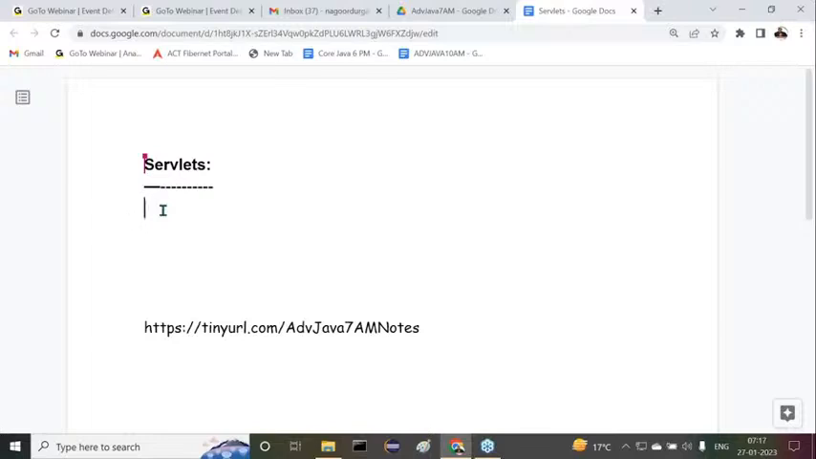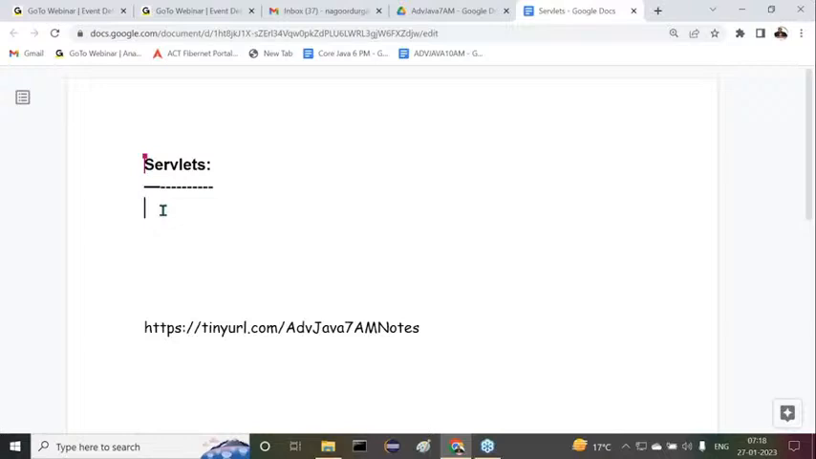Whatever environment we have seen up to now in programming, that is at one side. From the servlets concepts onward, we are going to see a different world of programming, a different era of programming. So, servlets is a server-side technology. It can be used to prepare web applications.